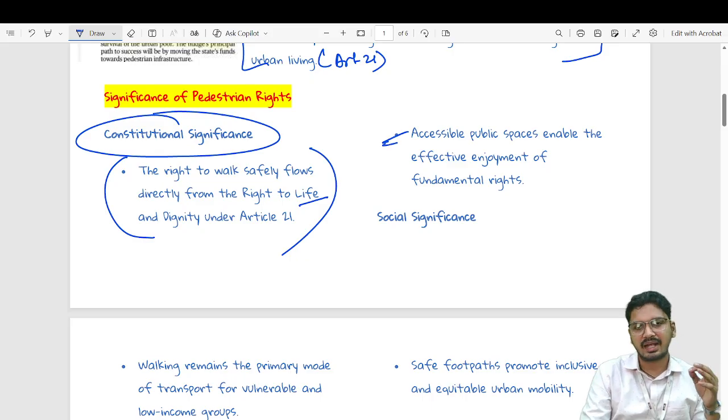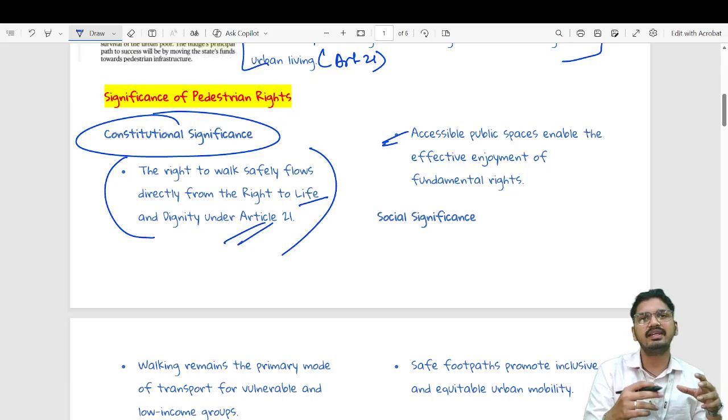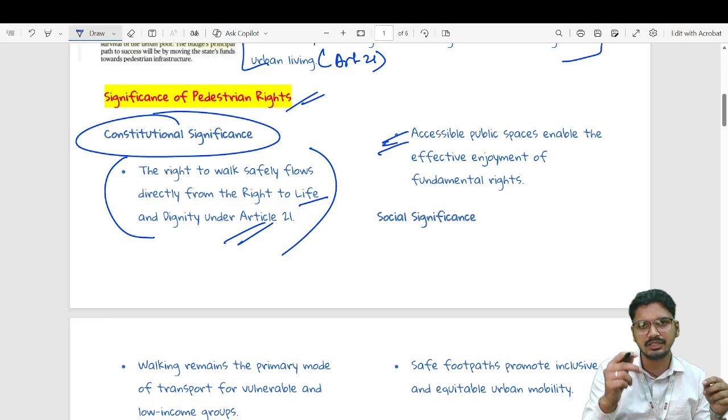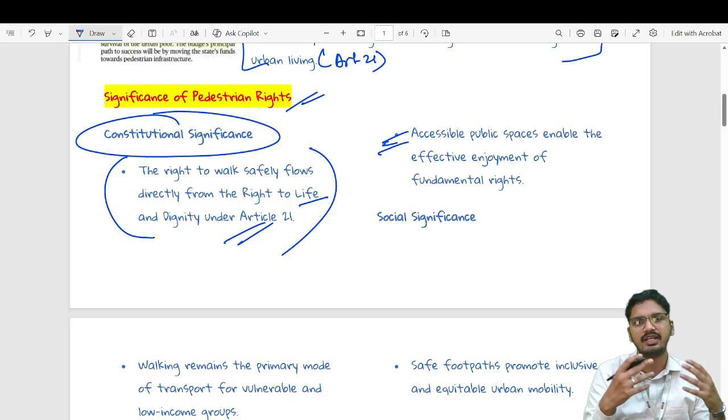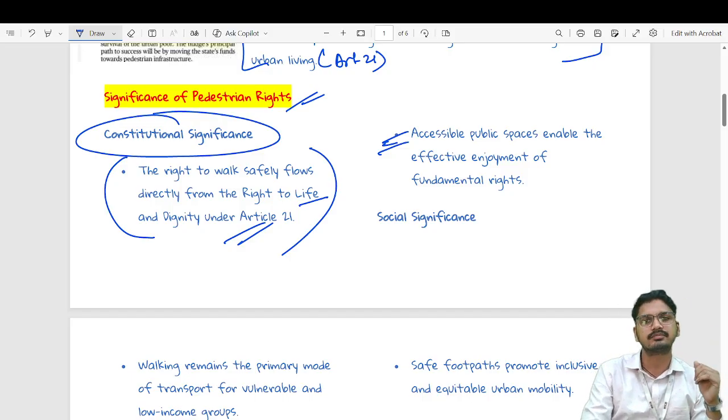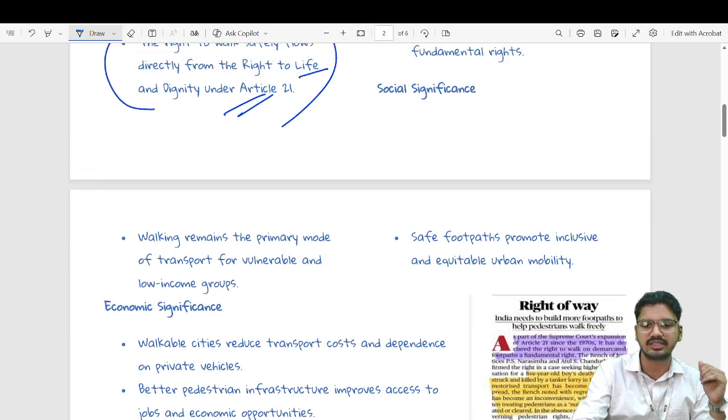Second, accessible public space enables effective enjoyment of fundamental rights also, where the idea is in the letter of the constitution. These kinds of changes are an implementation of this spirit, where accessible public space ensures that you have effective enjoyment of all those rights which have been ensured in the constitution. The second would be the social significance.